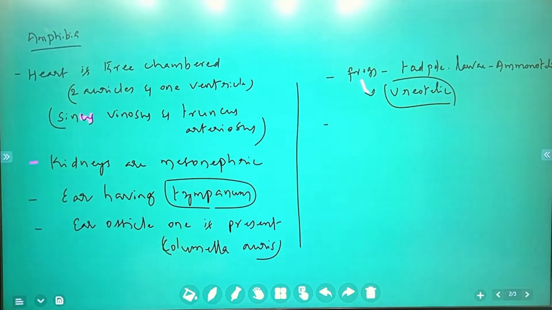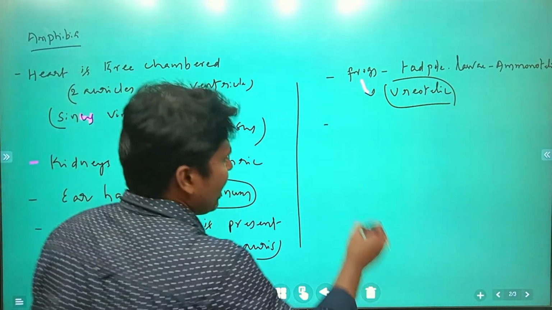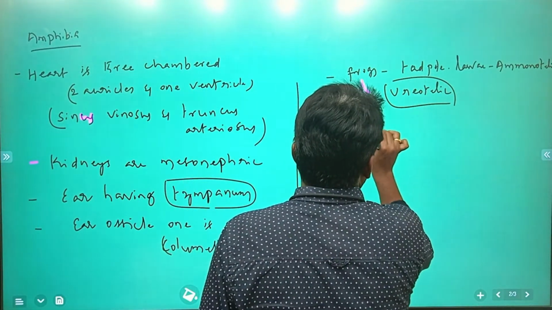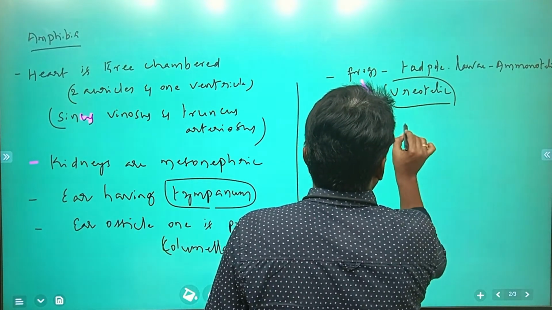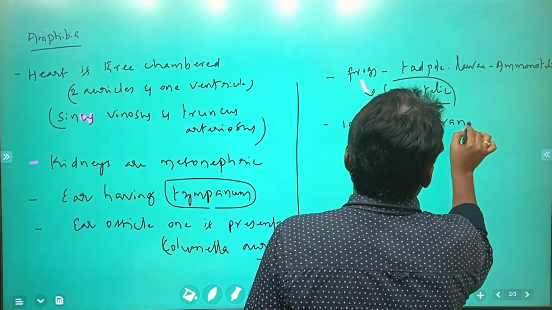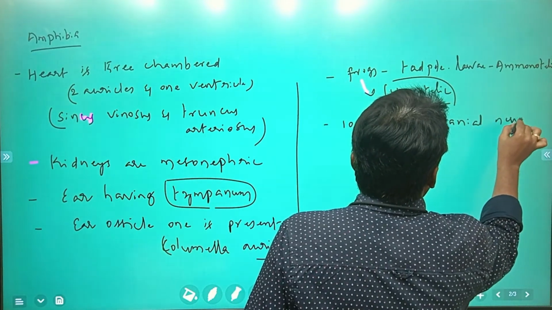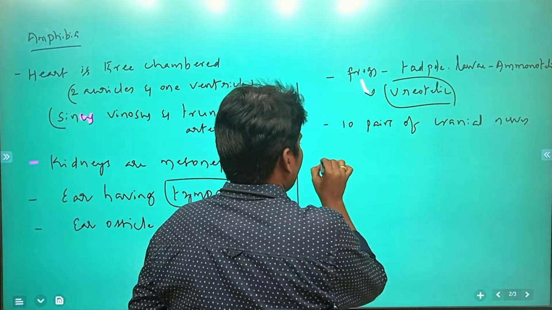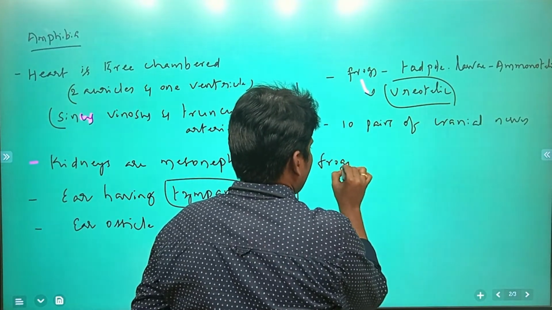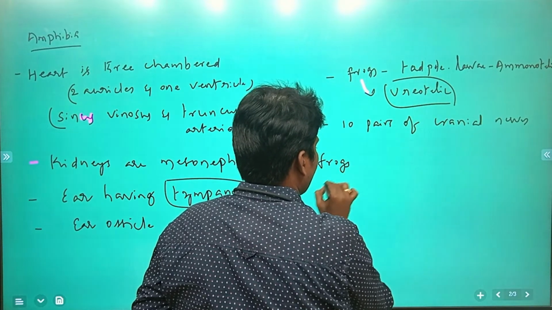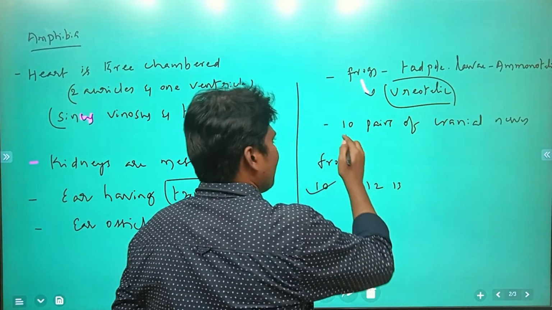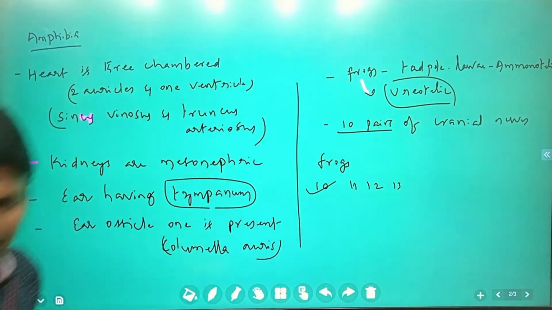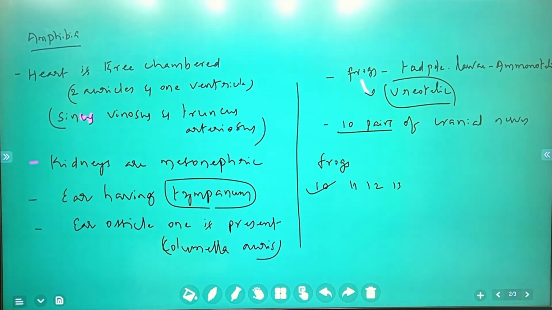Next, how many pairs of cranial nerves are present? These amphibians have 10 pairs of cranial nerves. Previous questions asked: frogs have how many pairs of cranial nerves? They gave options like 10, 11, 12, 13. The answer is 10 pairs of cranial nerves. This is about the simple general characteristic features of amphibia.